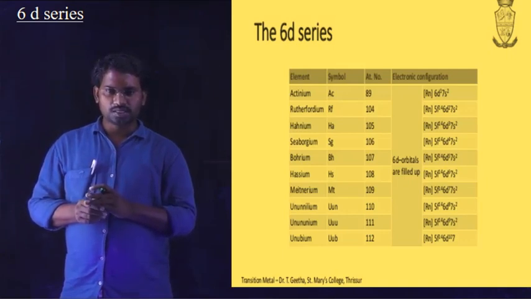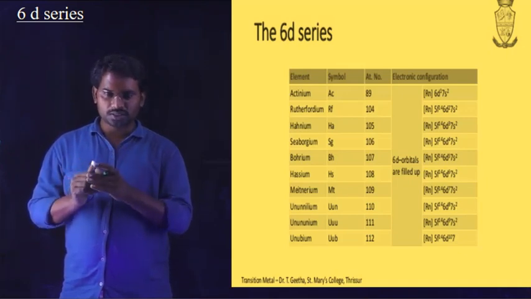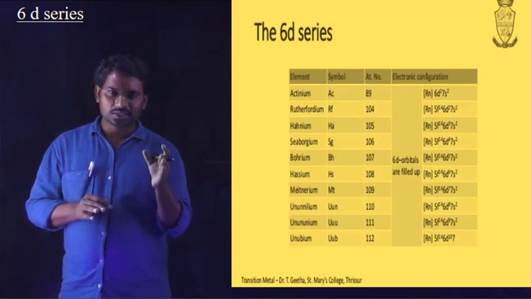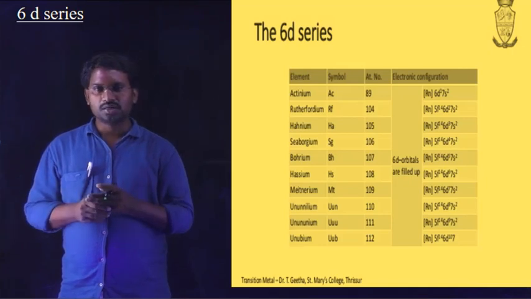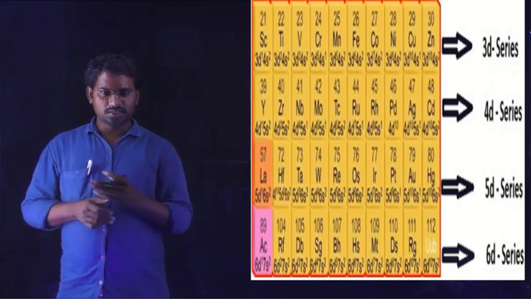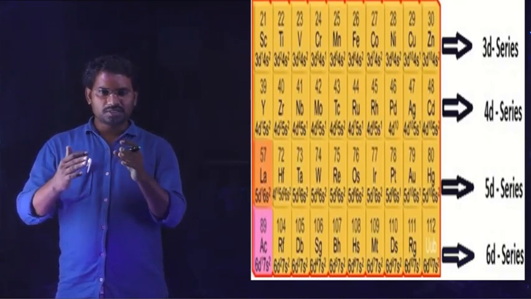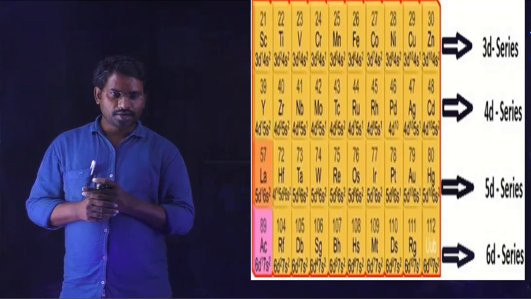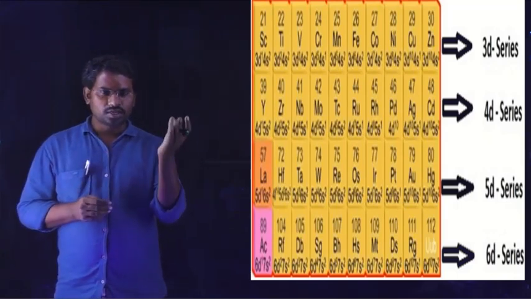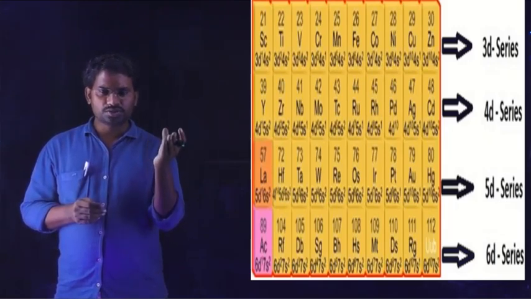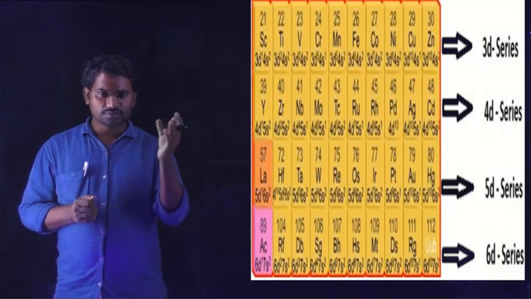Therefore, based on the presence of the 4 series of d block elements, we mainly focus on the first 3 series, that are the 3d series, 4d series and 5d series. The last one is still incomplete, and it is mentioned incompletely in regular textbooks. So finally, look at the series present in the d block elements. The d block elements are arranged as 4 series, as we discussed: the 3d series, 4d series, 5d series and 6d series. The elements present in 3d, 4d, 5d, 6d and their atomic numbers and general configurations we discussed in previous slides also. This is the final chart.